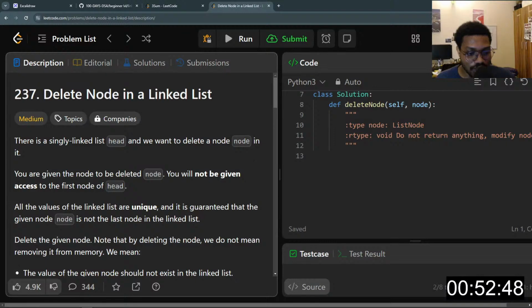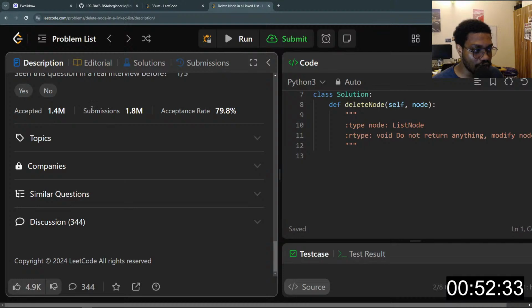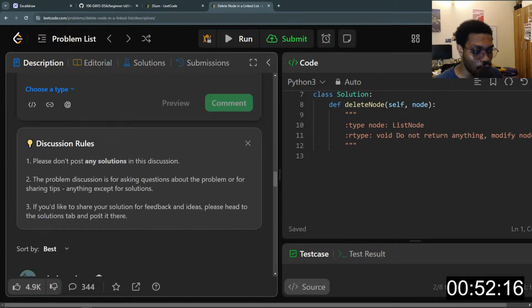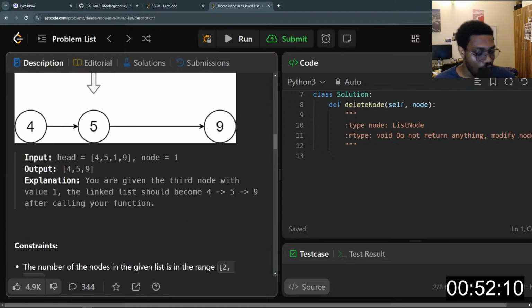I've not even tested my brute force code here, but I know for sure there was something simple about this question. As you can see, the acceptance rate is very huge, 1.8 million to 1.4 million, which is really good. I saw a comment in the discussion that really helped me understand the direction I'm supposed to go in order to solve this question.